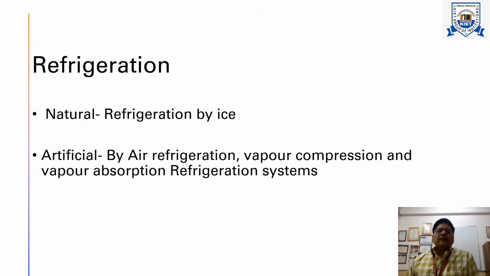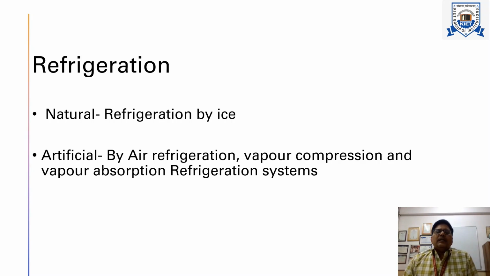Now coming to the types of refrigeration, we can say there are two types of refrigeration process. One is natural and another is artificial. In natural, we can say that refrigeration by ice means we take the cooling effect from ice, whether it is solid ice or ice frozen from water. All these are the natural phenomena of refrigeration.